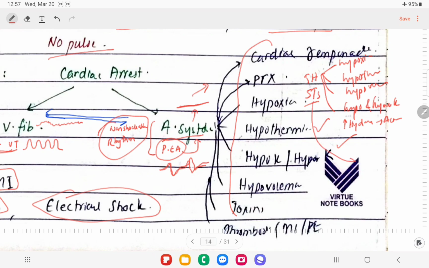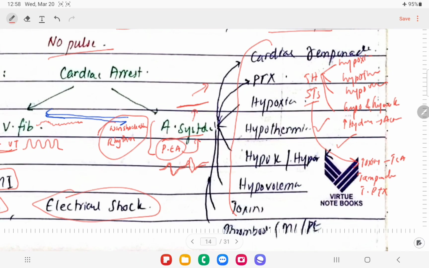And then we'll have the 5Ts, right? The first T is for toxins like tricyclic antidepressant toxicity, right? The next cause is cardiac tamponade, right? Another cause is tension pneumothorax, okay? And then thrombosis, right? Pulmonary thrombosis. Then again thrombosis, that is coronary thrombosis. Pulmonary thrombosis basically implies pulmonary embolism, right?